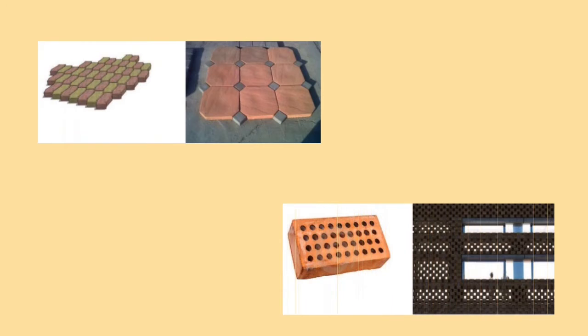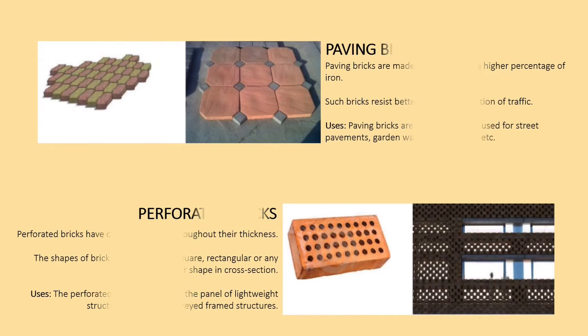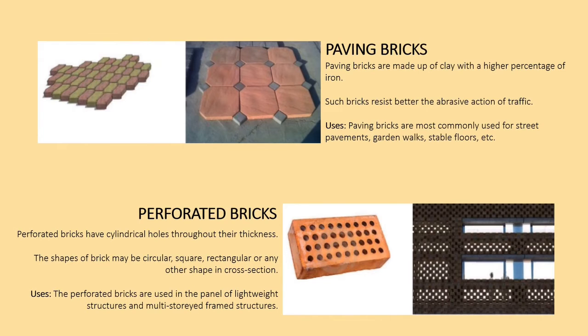Now we have the paving bricks, which are used in paving. You can see this on action of traffic, you have seen on the roads, and this is commonly used in streets, gardens and stable floors. Then we have perforated bricks. Perforated bricks have cylindrical holes throughout their thickness. The shape of the holes may be circular, rectangular, square or any other shape in cross section.